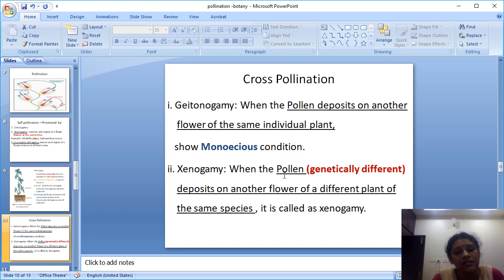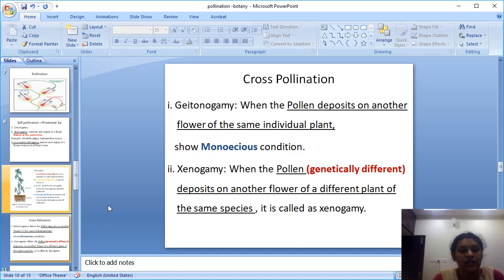But in xenogamy, the pollen is deposited on another flower of a different plant in the same species. If you take a date palm or papaya, Carica papaya, there is a male plant and a female plant. But in coconut and bitter gourd, one plant itself has different male and female flowers. This is the difference you should understand here. So this is called xenogamy: the pollen is deposited on another flower of a different plant in the same species.